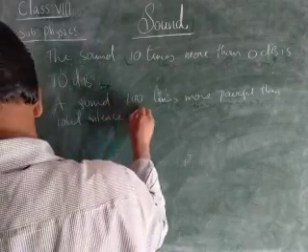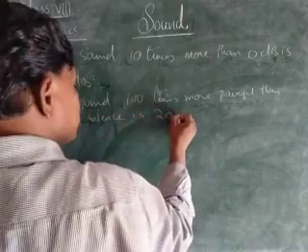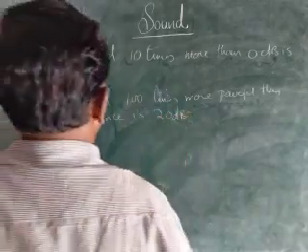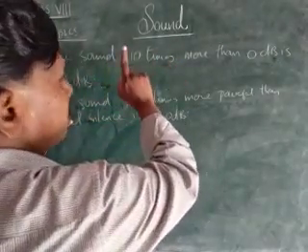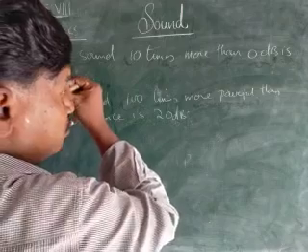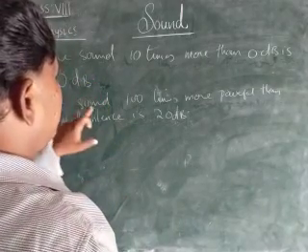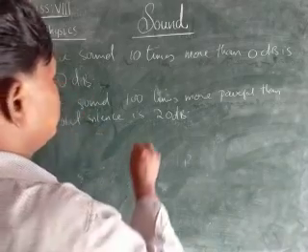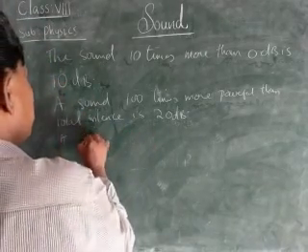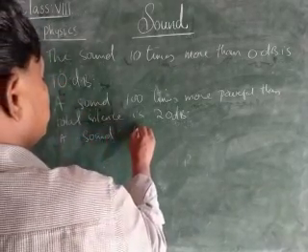Total silence is 0 decibels, children. A sound 10 times more powerful is 10 decibels. A sound 100 times more means each and every 10 decibels is 10 times, children. Therefore 100 times is 20 decibels, and here 1000 times is 30 decibels.